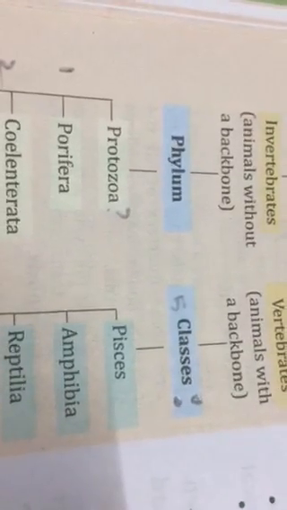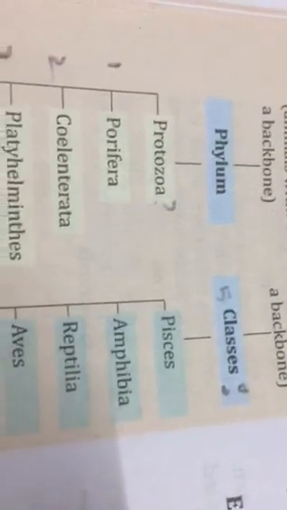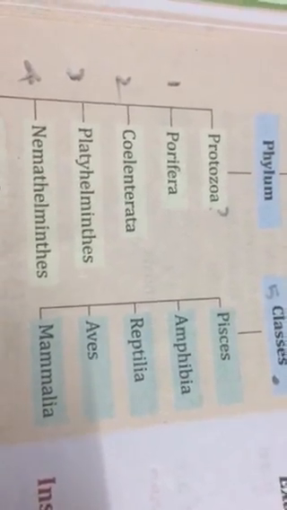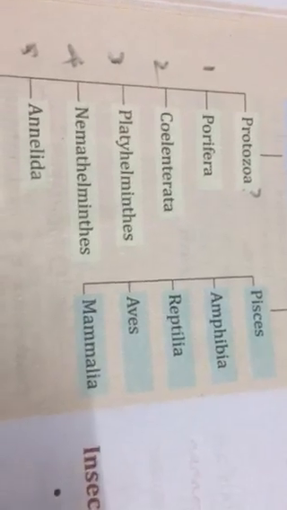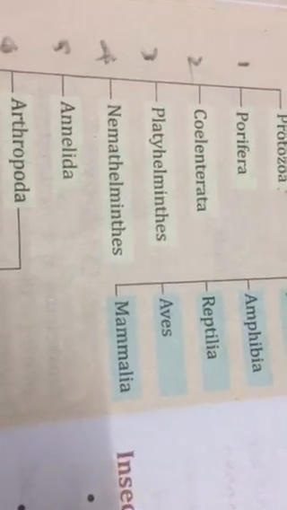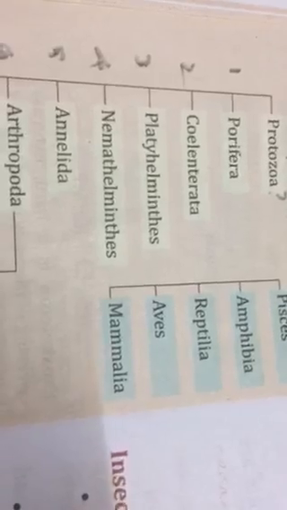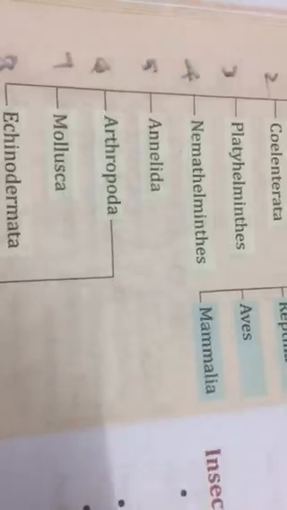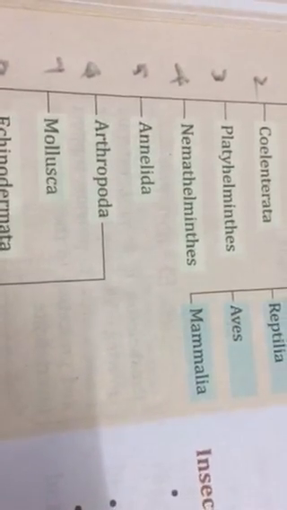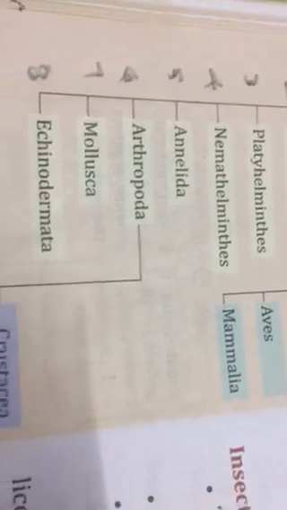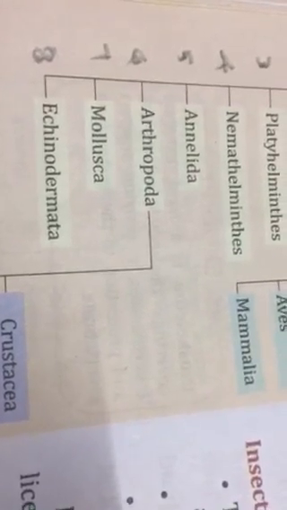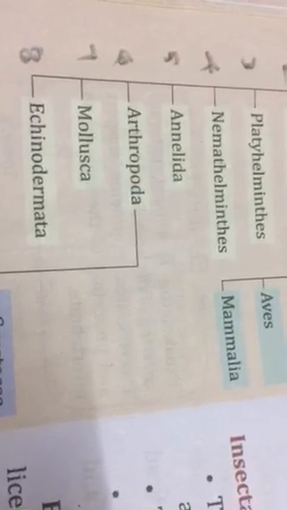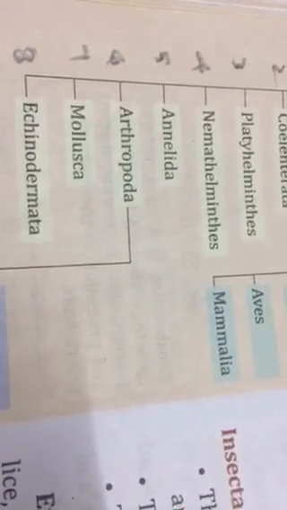This phylum 1, Porifera, that is sponges, then Cnidaria, Platyhelminthes, then Nemathelminthes, then Annelida, then the largest phylum, the insect world we call Arthropoda, Mollusca and Echinodermata. And the best example for Echinodermata is starfish.